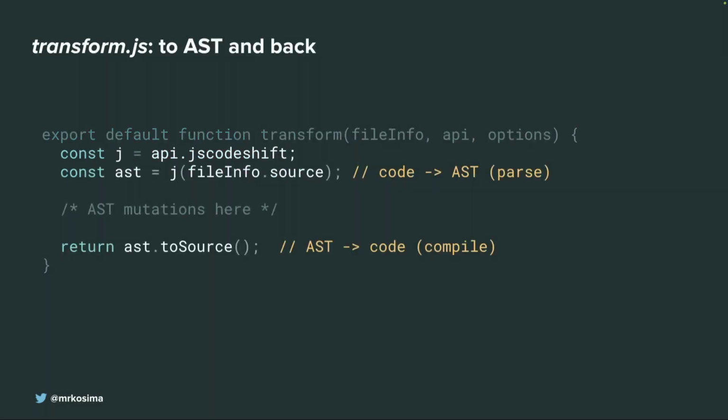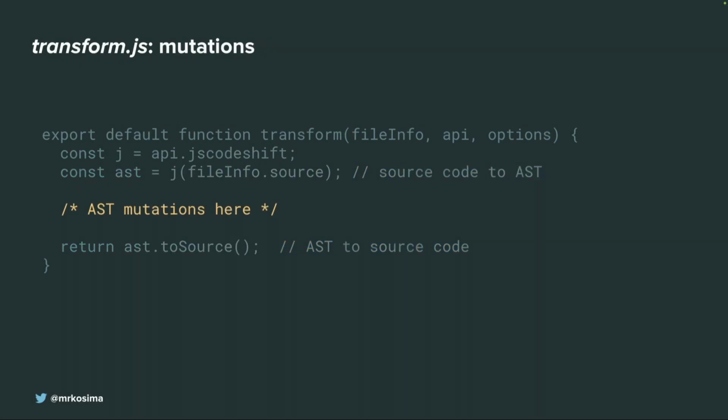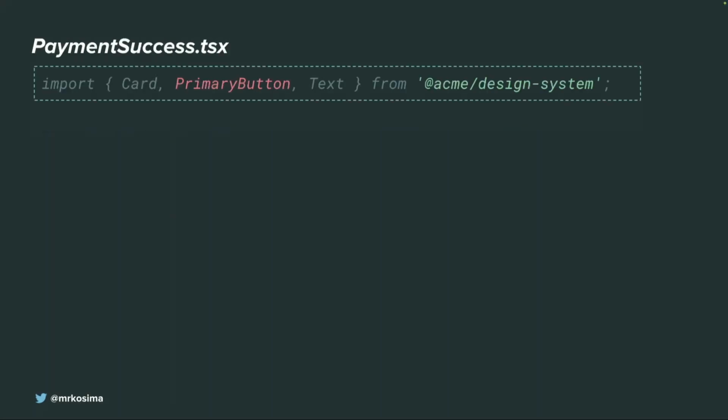So this is a crucial slide for understanding. You can see this AST line when I'm highlighting. What we do here is parse our source to an abstract syntax tree. So this now is an abstract syntax tree. At the end of this function block, we return the AST to source, so we compile the AST back to source code. And what's happening in between is basically mutation or modification of the tree. Let's look at our example.